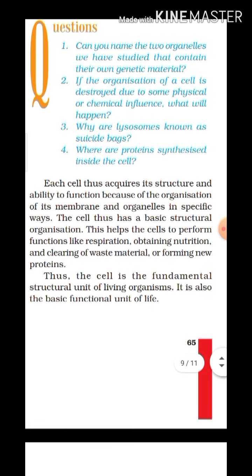So from all the description and content given in this lesson, the fundamental unit of life, what can we conclude? Each cell thus acquires its structure and ability to function because of the organization of its membrane and organelles in specific ways. That means each and every cell possesses a different shape and size according to the function it performs, and the different membrane-bound cell organelles in eukaryotic cells are arranged in a specific, systematic manner.